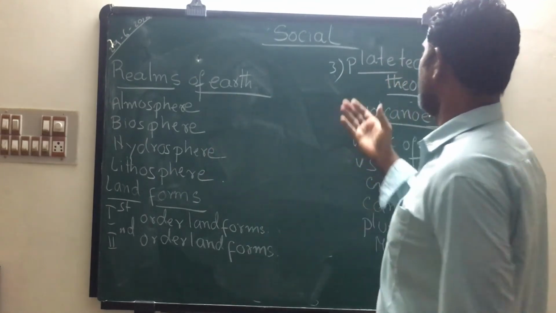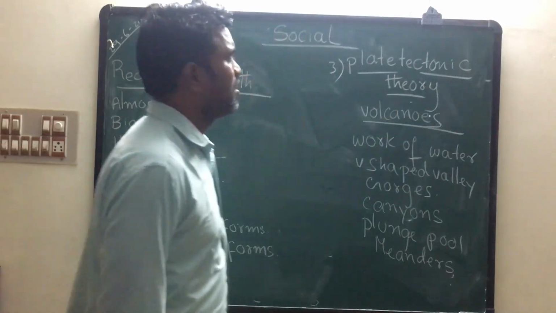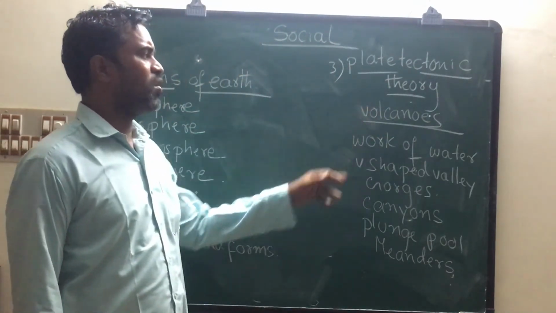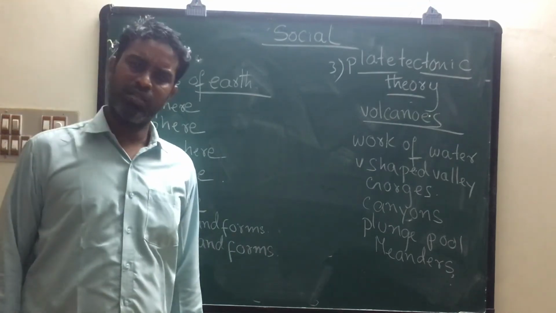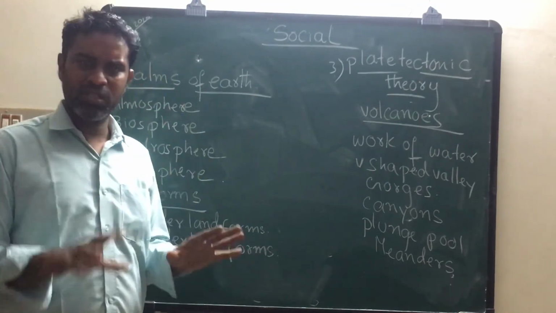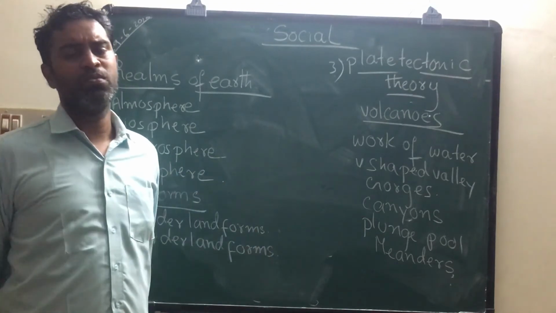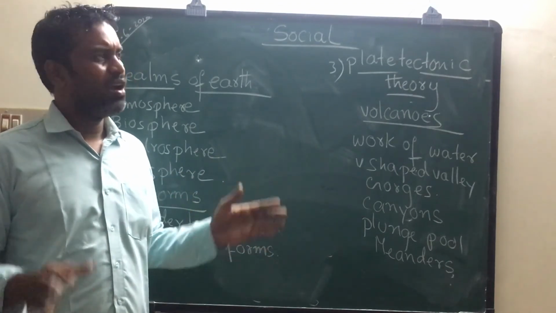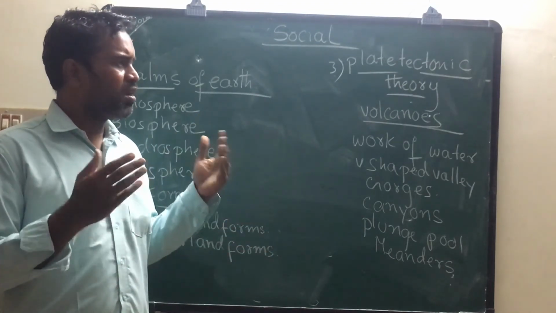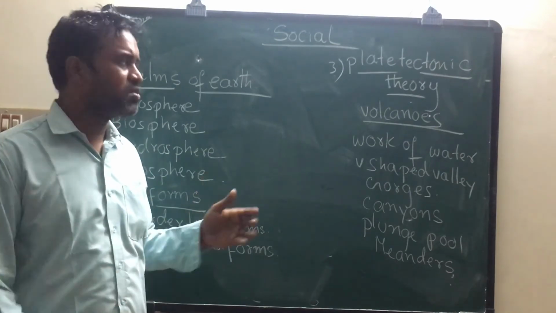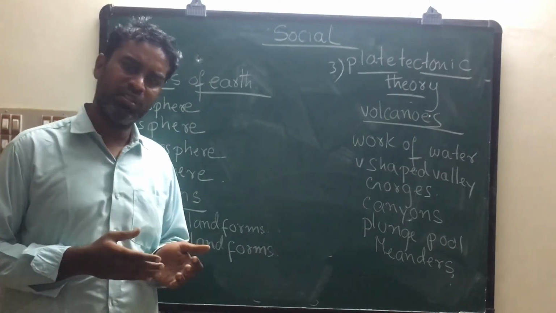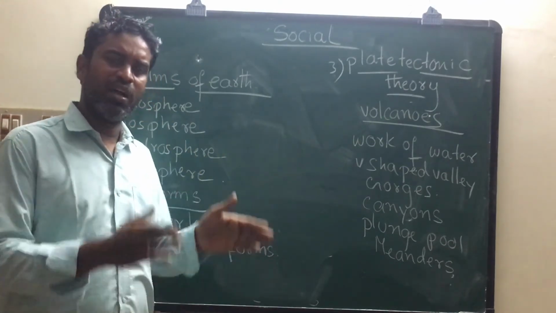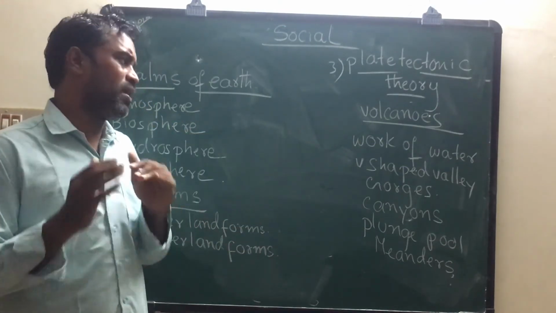Now students, we are going to discuss plate tectonic theory. Plate means what? A massive base of rocks. Most people in the world believe that the continents and oceans are fixed. They never move. But in general it is not so. Under these oceans and continents there are massive bases of rocks. These are called plates. The movement of these plates is called plate tectonic theory. According to this theory, there are 6 major plates and 2 minor plates.